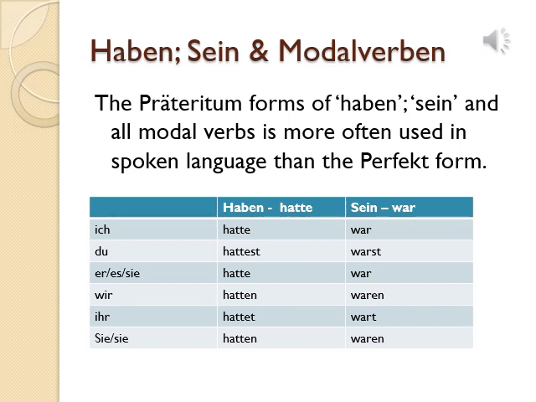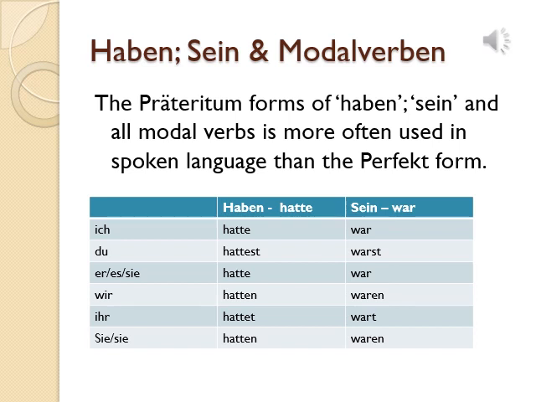So let's read the hatte conjugation. Ich hatte, du hattest, st is added, er/sie/es hatte, wir hatten, n is added, ihr hattet, t is added, sie hatten. And sein's Präteritum form is war, so it will be the same for ich and er/sie/es. Ich war, du warst, st will be added, er/sie/es war, wir, sie, en will be added, and ihr, t will be added.